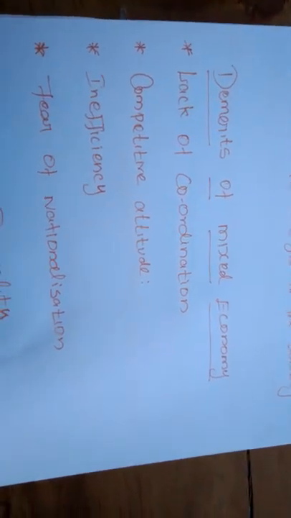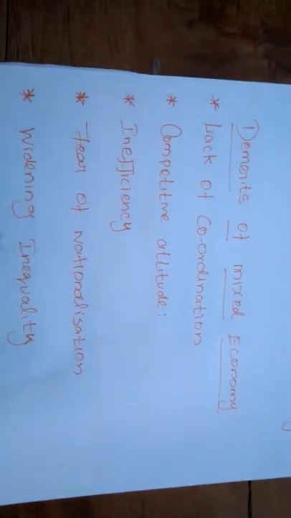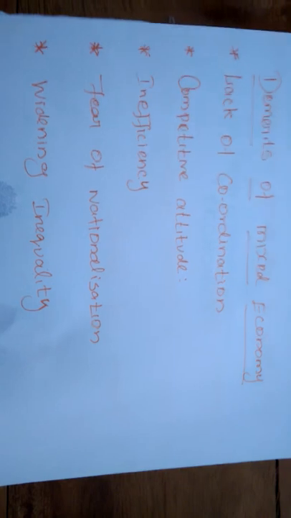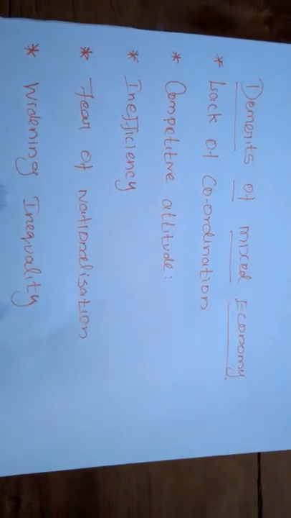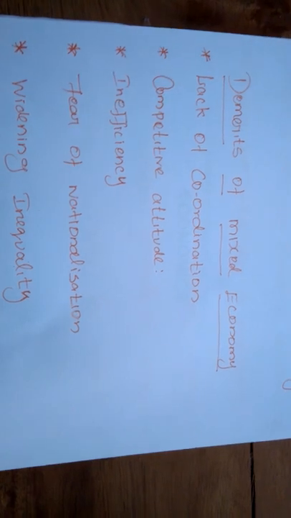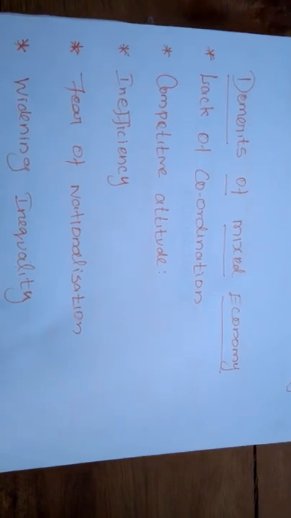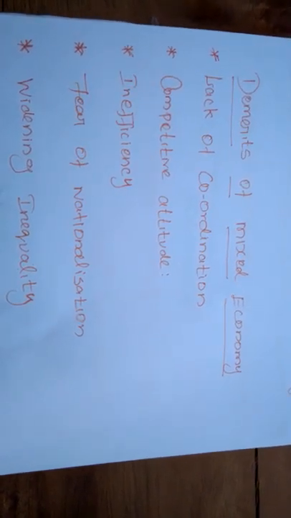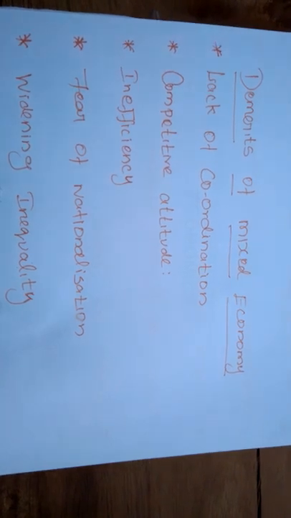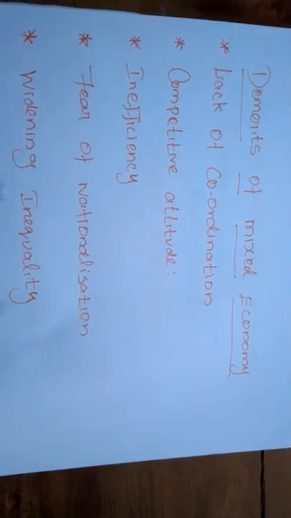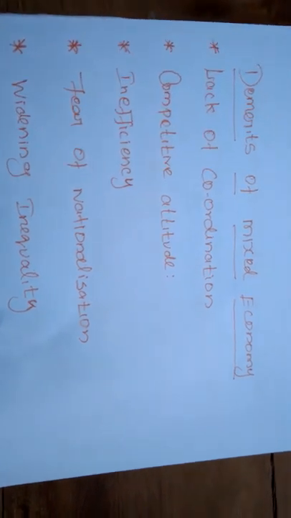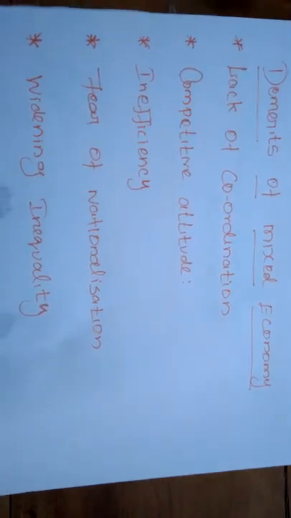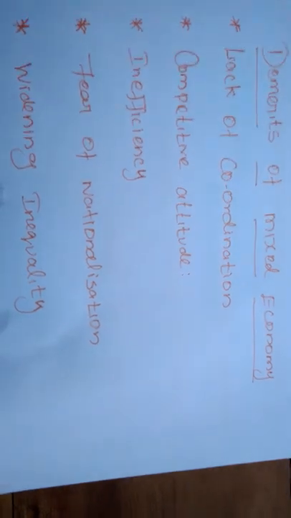For example, the telecom service is provided by the government, and Reliance is the private sector. When the government provides the service at a reasonable price, the private company will provide the same service at a lower price. The example is the BSNL company and the Reliance company.